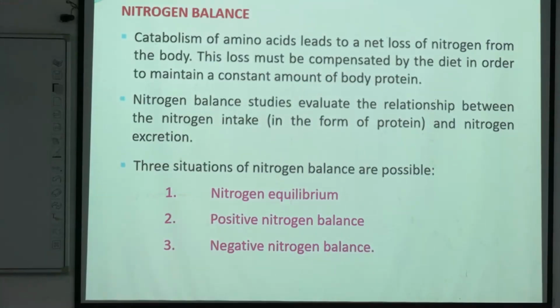When the intake and the output are equal, it is known as nitrogen balance. Or when the amount of protein taken is the exact amount of nitrogen or urea excreted. When these amounts are the same, it is known as nitrogen equilibrium. But what is positive nitrogen balance and what is negative nitrogen balance?